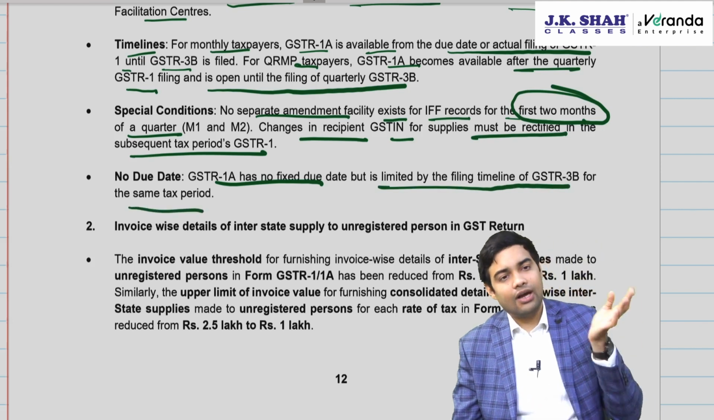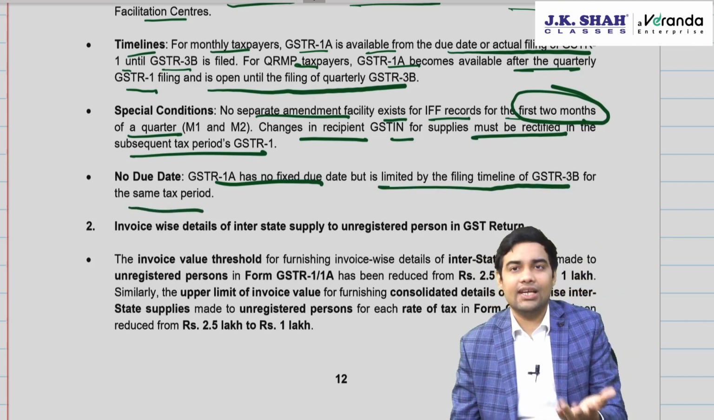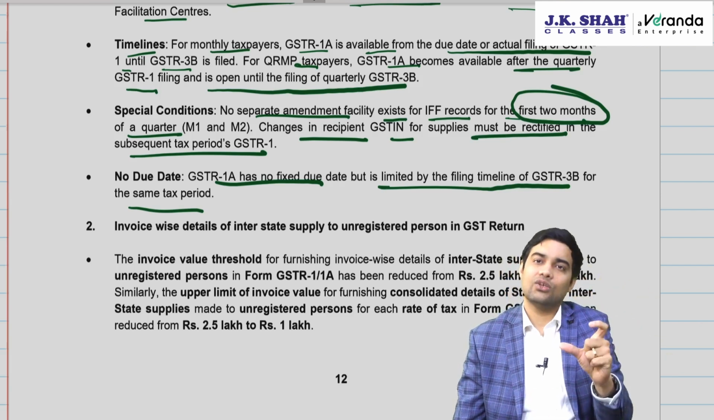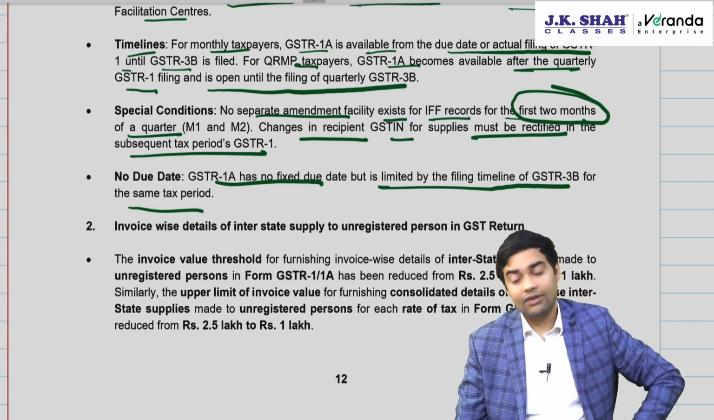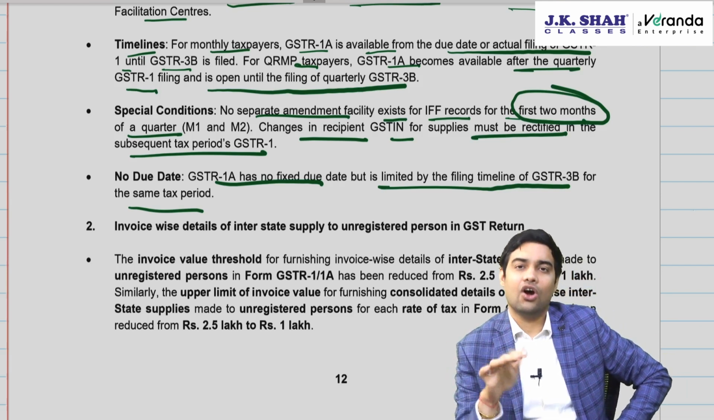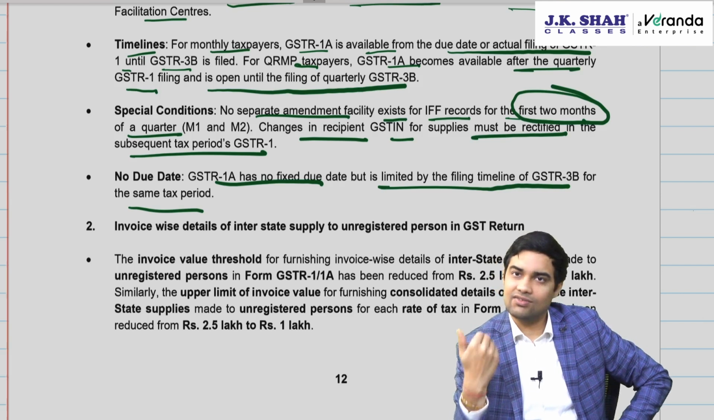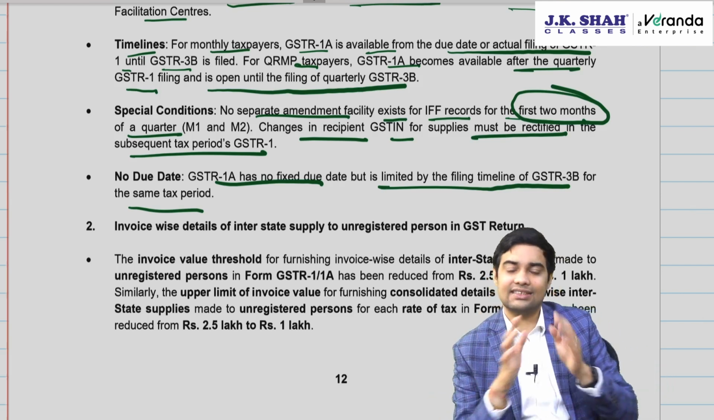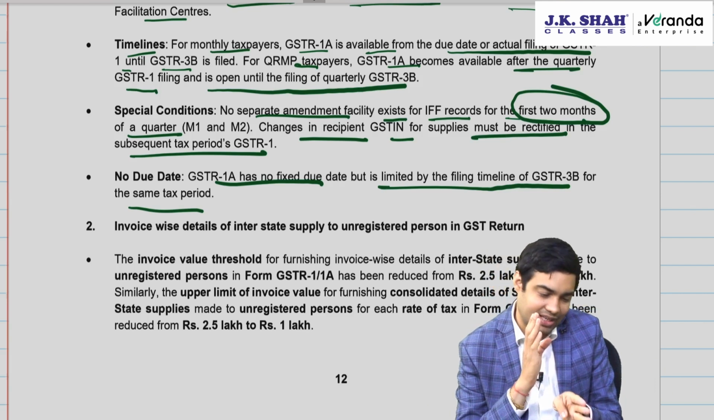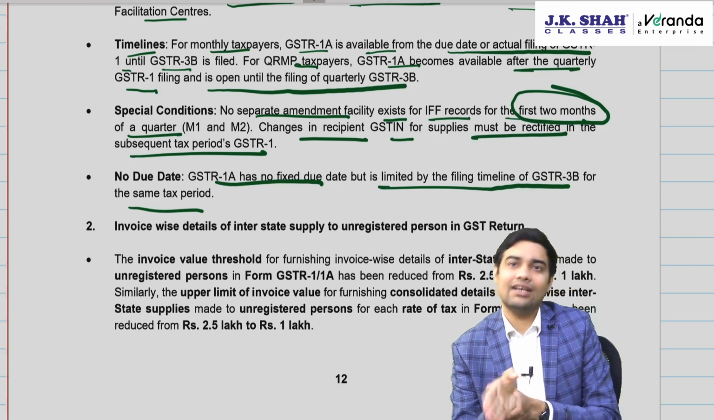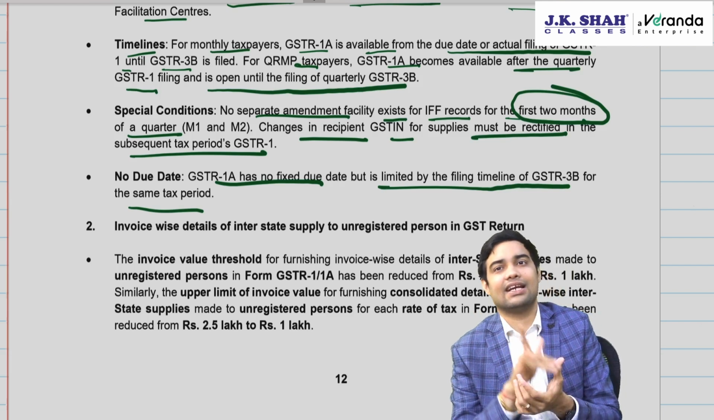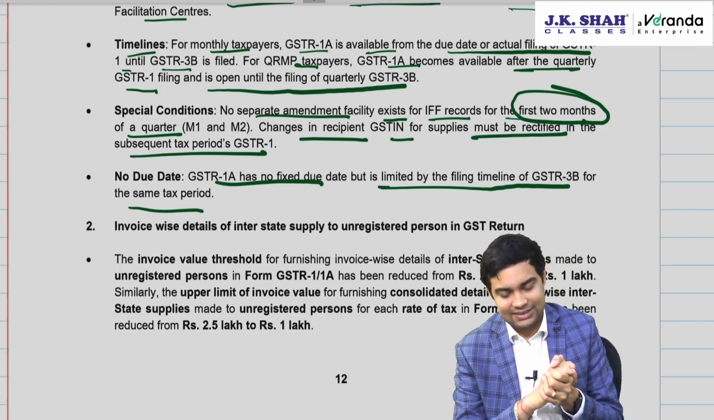Sir, what if I get to know the error after filing 3B? Then in next GSTR 1 you can use the amendment option. And is there a last date to amend? Yes, 30th November after the financial year or date of filing annual return, whichever is earlier. That's already there. See, amendment option was already there. 1A is only a bridge between filing GSTR 1 and before filing 3B, so that my 3B reflects correct values. That's the whole purpose.